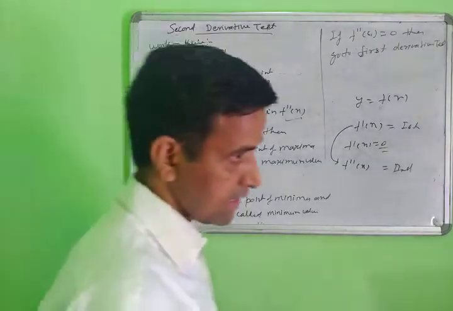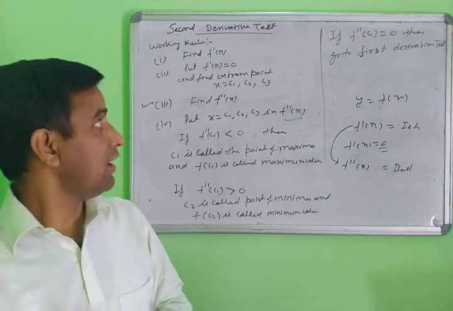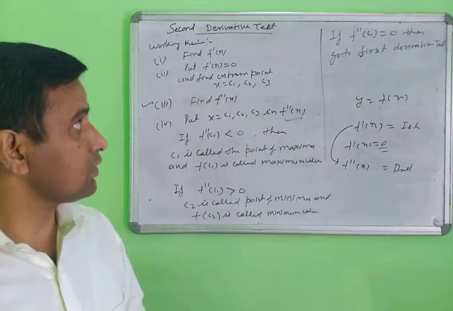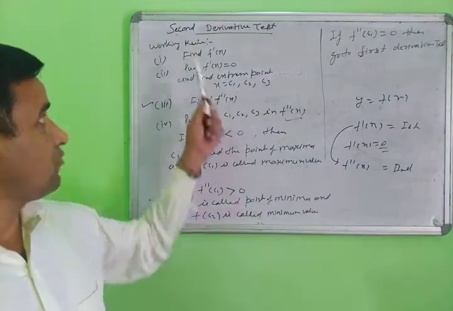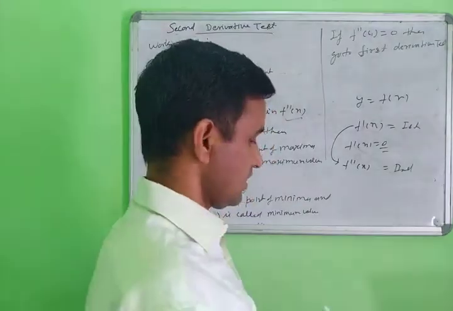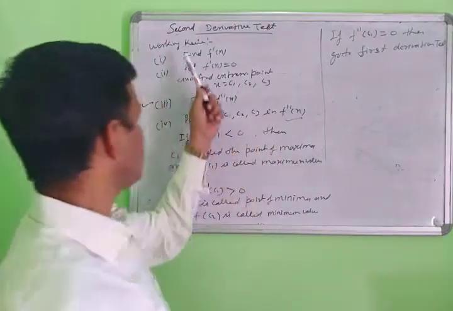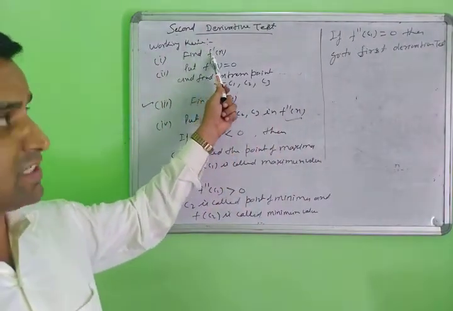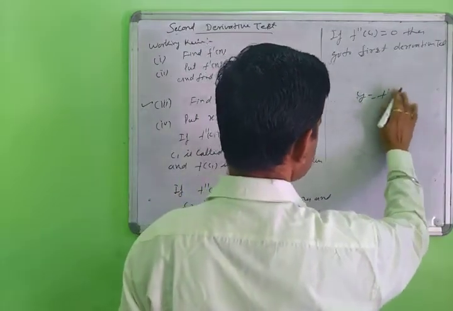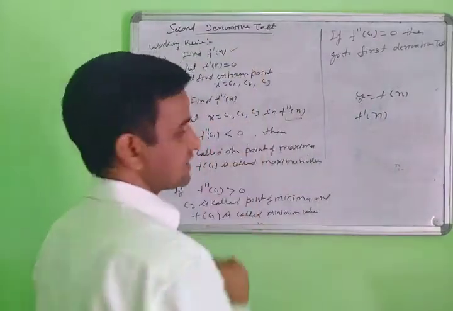Yes students, how do we find the local maxima and local minima with the help of the second derivative test? This is the working rule of the second derivative test. The first point is the same in the first derivative test and the second derivative test. First you differentiate: suppose you are given any function y equal to f(x). Then you find f dash x.